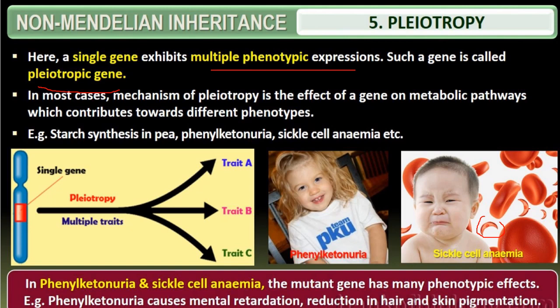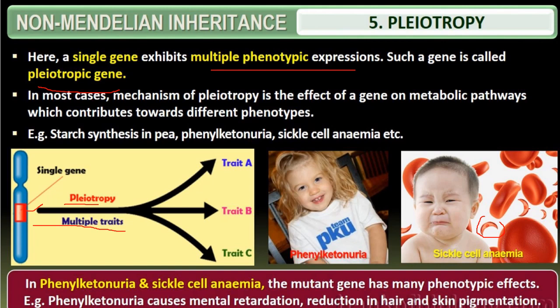So this is a single gene. This red color represents the single gene. This is called pleiotropy. So it expresses multiple characters, that is, multiple traits. Trait means what? Characters it is. So phenotypically, morphological appearance will be different. So what we mean is that different characters are being expressed. So that is trait A, trait B, and also trait C.